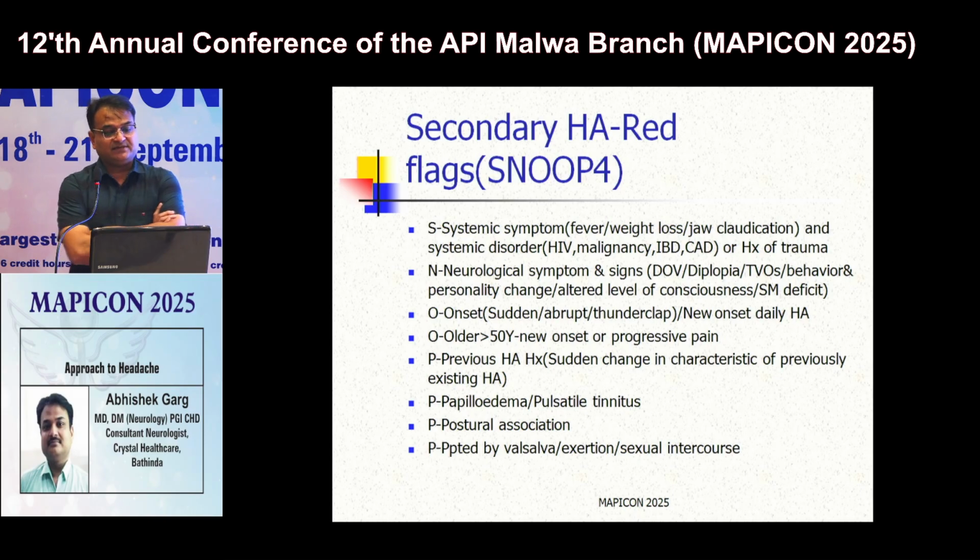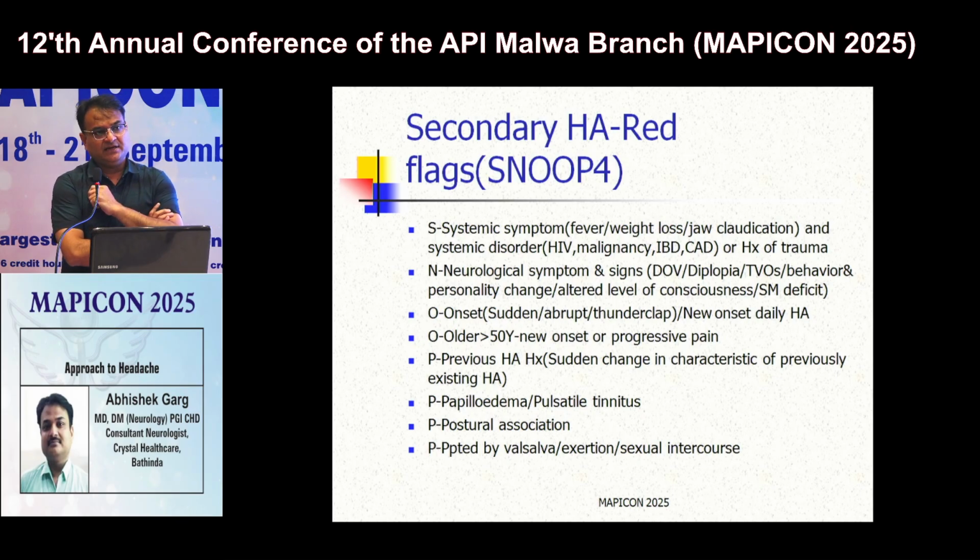N is for neurological symptom or sign: if the patient reports double vision, diminution of vision, behavioral or personality change, altered level of consciousness, or any sort of sensory motor deficit. O is for onset. If the patient has sudden onset thunderclap headache, or if there is new onset persistent headache, this again becomes a red flag. If the age of onset is more than 50 years, if a person more than 50 years presents with new onset headache, this is again a red flag.